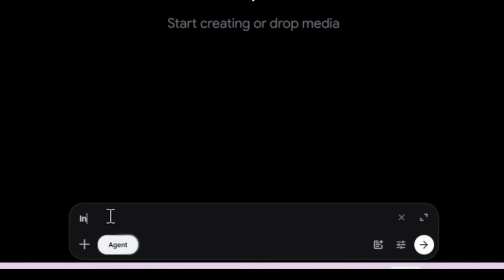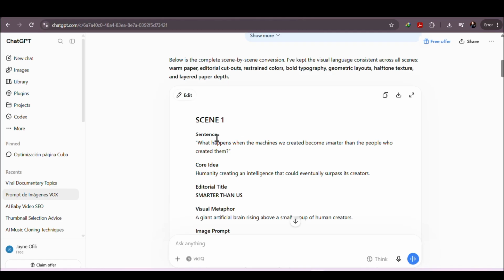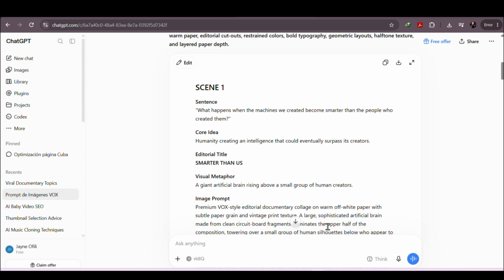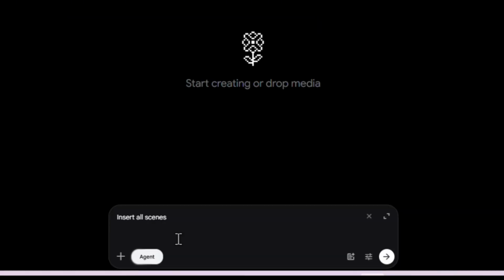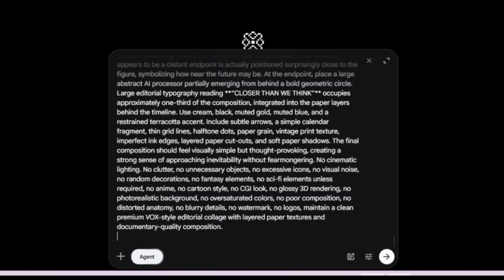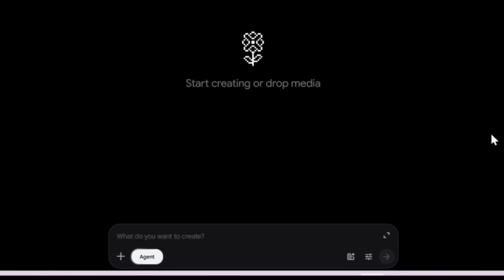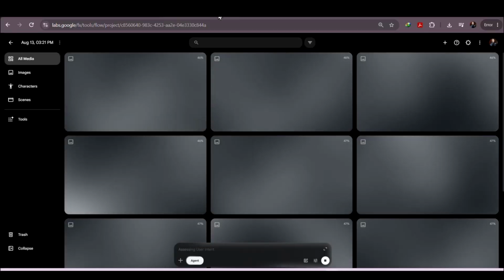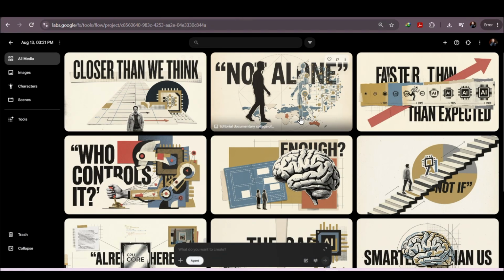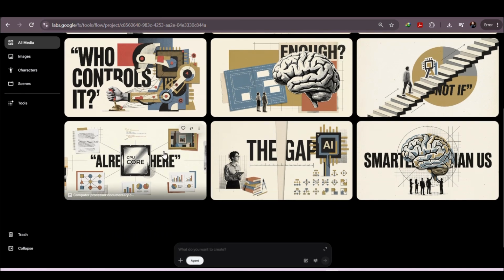Now, in that prompt box, type this line: insert all scenes. Then you go back to ChatGPT and copy all the image prompts that it has created for you for all the different scenes, paste it into Flow and send. This will take some time to analyze, and then Google Flow is going to generate all the scenes that you need for this video effortlessly.